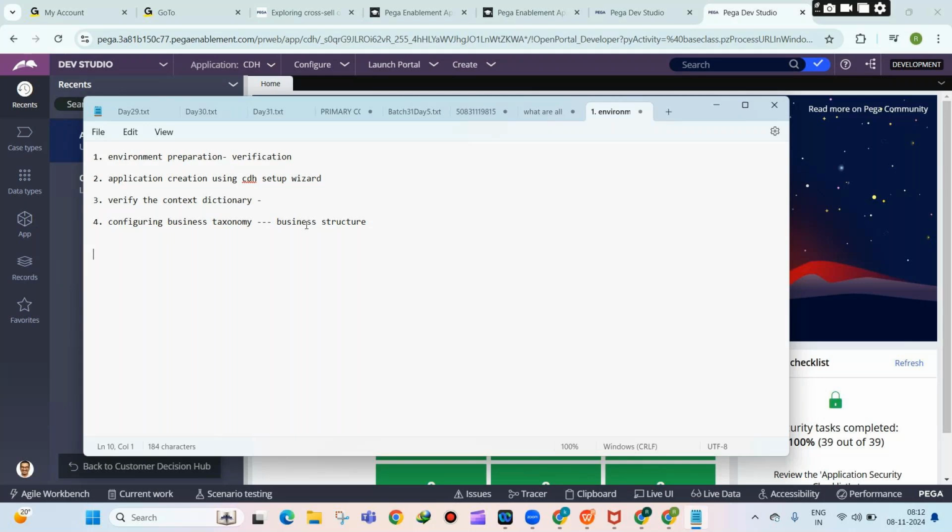This business structure, or business taxonomy, is divided into three components: business issues, business groups, and propositions. By using this, you will tell the application what you want to promote. That is what you do in the business taxonomy.